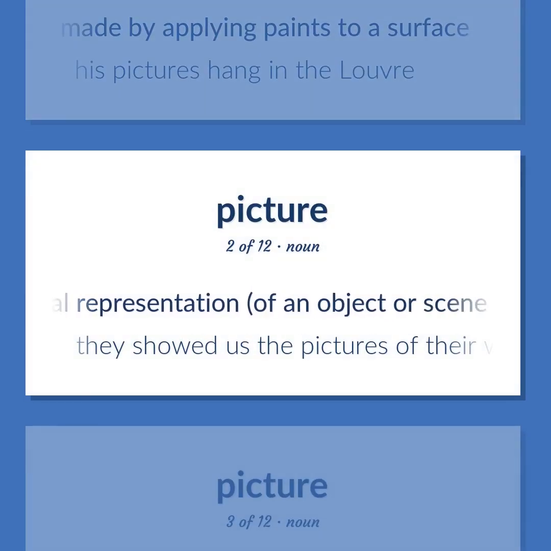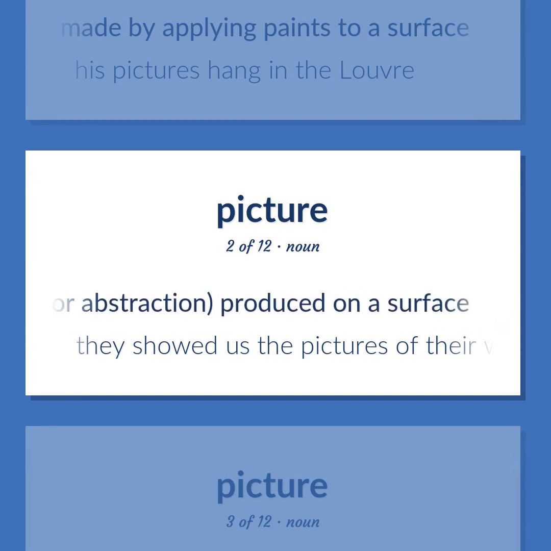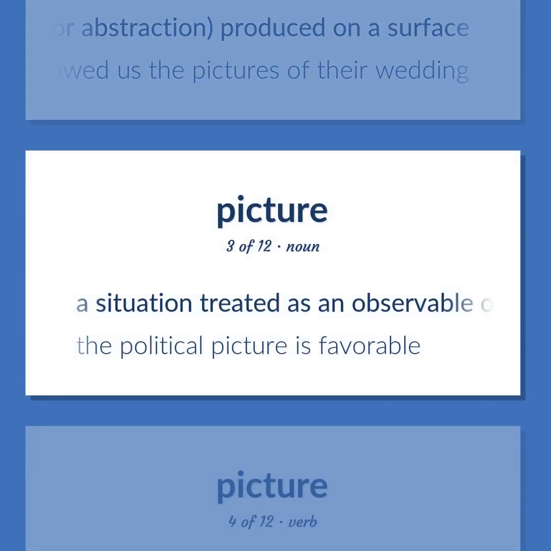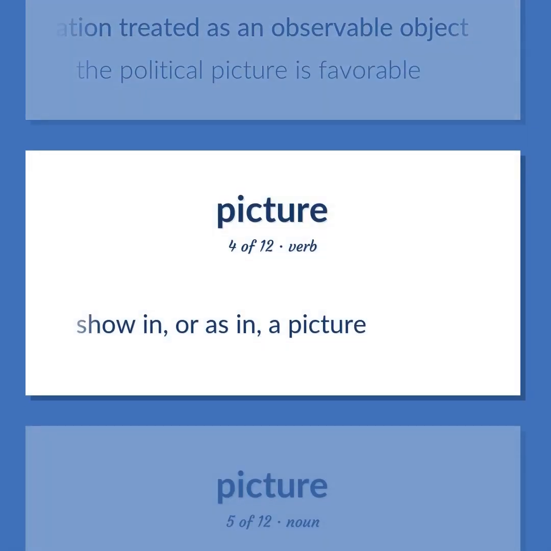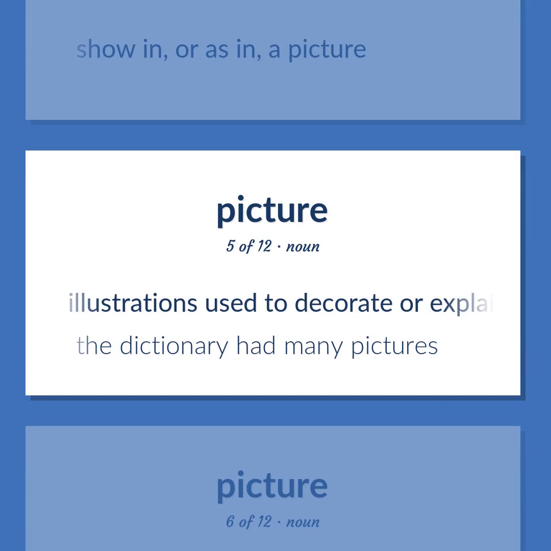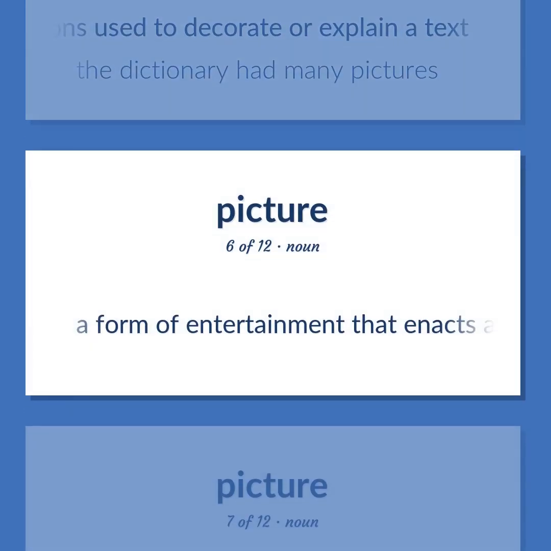A visual representation of an object or scene or person or abstraction produced on a surface. They showed us the pictures of their wedding. A situation treated as an observable object. The political picture is favorable. Show in, or as in, a picture. Illustrations used to decorate or explain a text. The dictionary had many pictures. A form of entertainment that enacts a story by sound and a sequence of images giving the illusion of continuous movement.